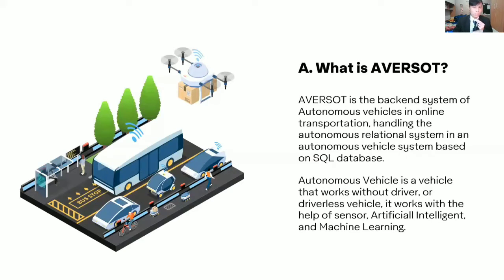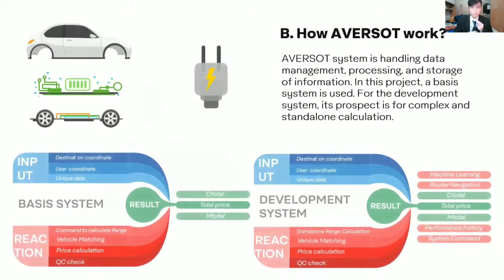So we handle online transportation, or we can say online taxi. But the taxi is autonomous. The next slide is about how AVERSOT works. The AVERSOT system is handling data management, processing, and storage of information. In this project, a basic system is used. For the development system, its prospect is for complex and standalone calculation.